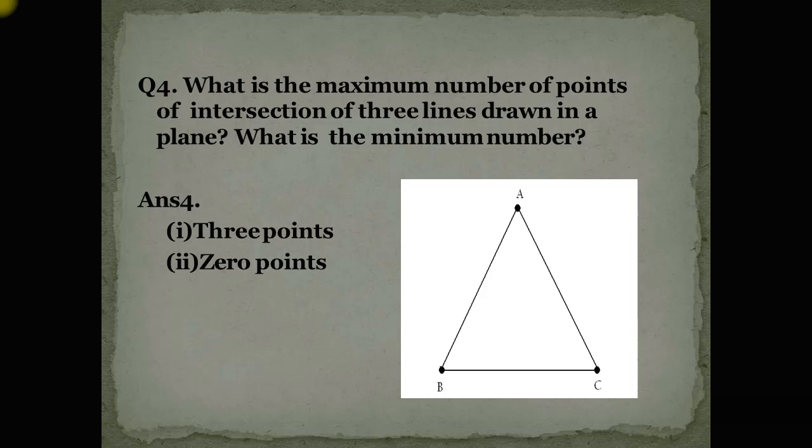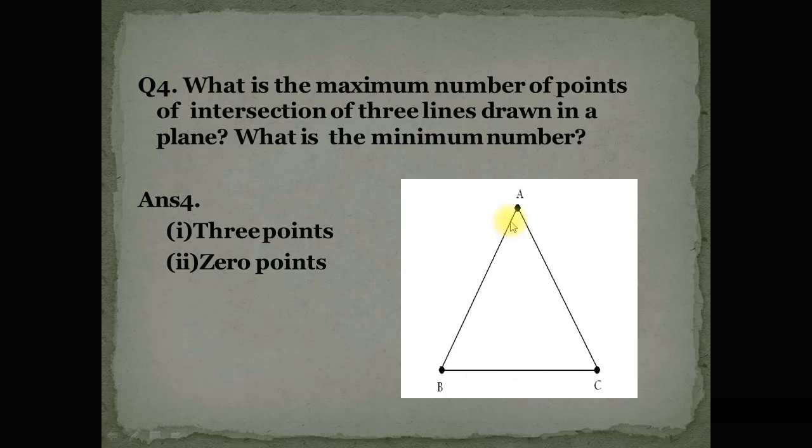The maximum number of points of intersection of 3 lines. Dear students, here we want to intersect 3 lines. If we want to intersect 3 lines, we need 3 points. So it is clear that AB joins to BC. Similarly, AC joins to BC.